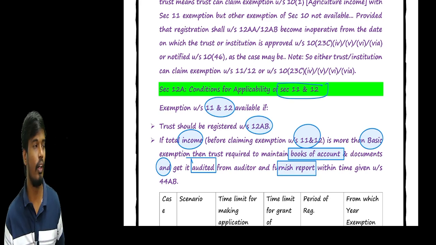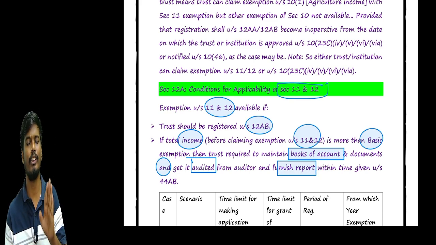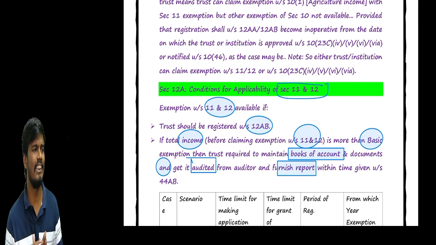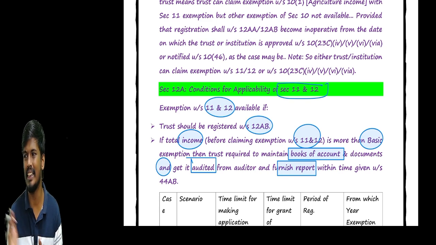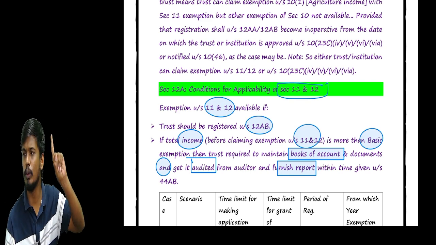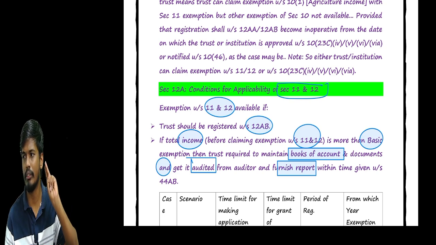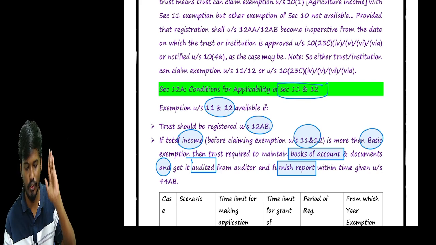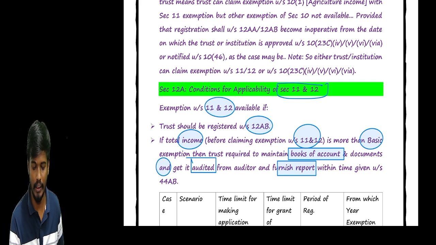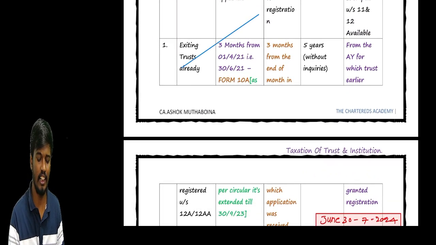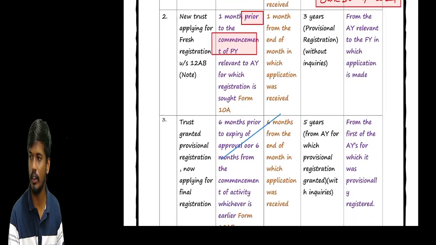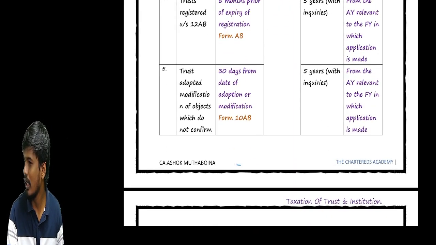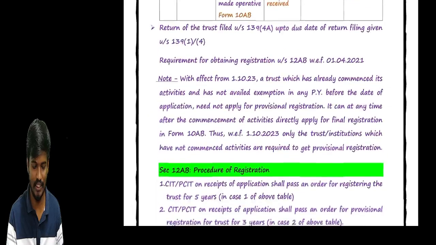Okay, sir. So what are the 3 conditions we need to satisfy? What conditions does the trust need to satisfy to get these exemptions? Very simple, sir. We have to register under 12AB, and if the total income before claiming this exemption is more than the basic exemption limit, we have to maintain the books of accounts. The books of account should be audited by a chartered accountant, and we have to file that report within the time limit given under section 44AB. Okay, sir. So how to get the registration, sir? You can read the registration time limit on your own.